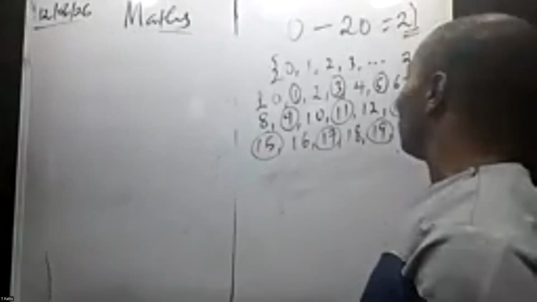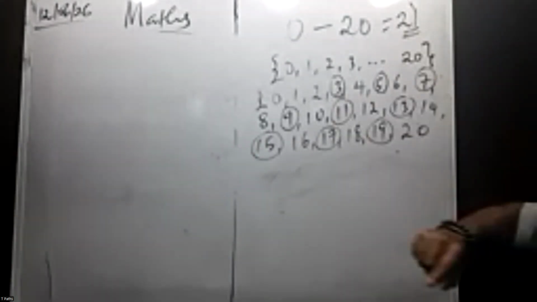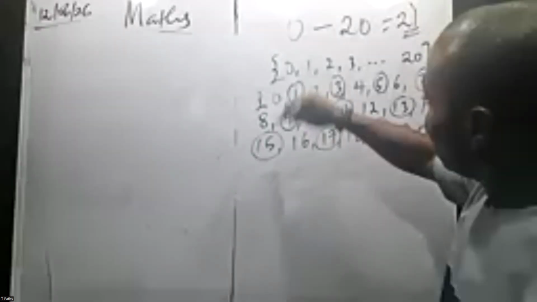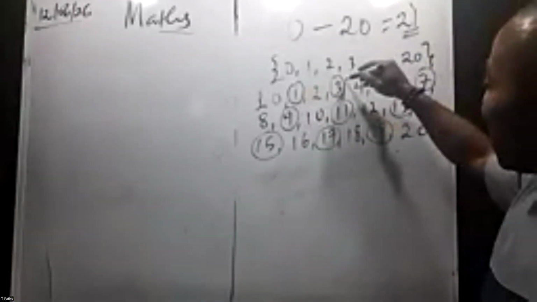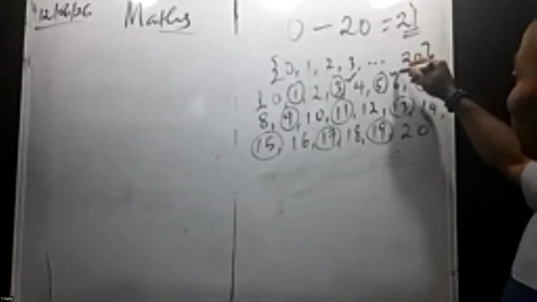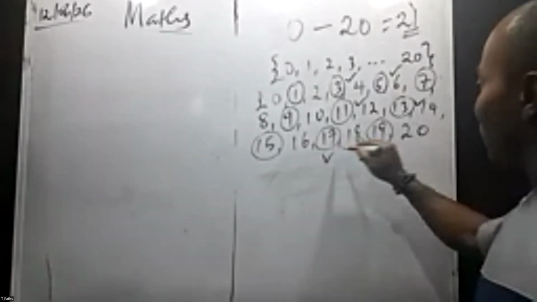Though 1 is what? 1 is an odd number, but it's not a prime number. So we have 3, 5, 7, odd prime numbers. 9 is not. So the ones I actually marked are 3, 5, 11, 13, 17, and 19.